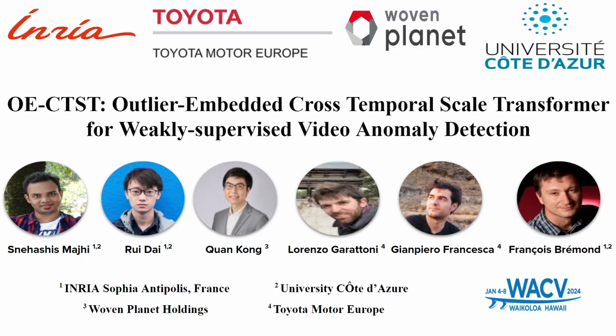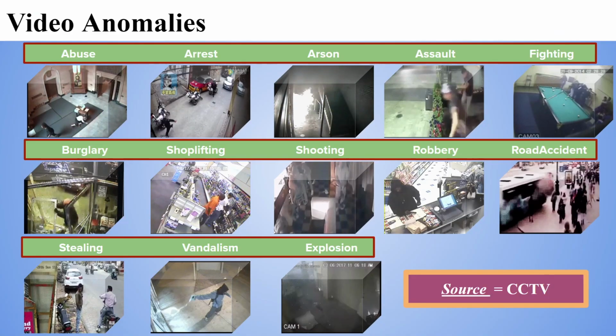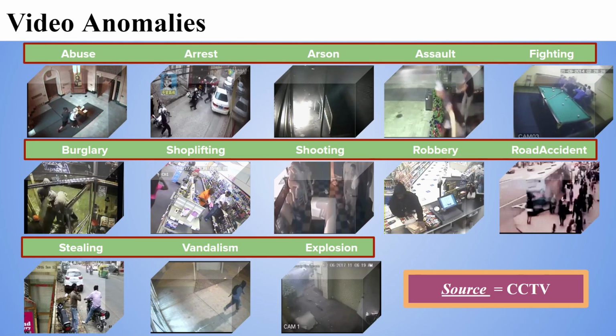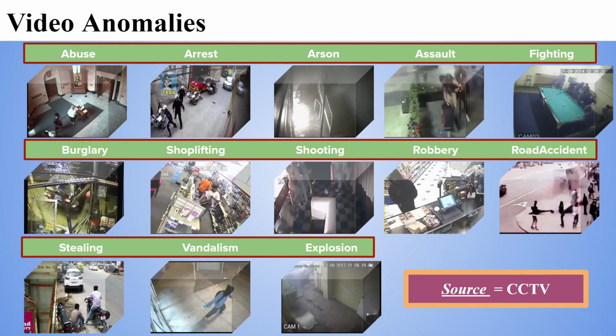I'm going to present our work OE-CTST, Outlier-Embedded Cross-Temporal Scale Transformer for weakly supervised video anomaly detection. In this work, we target to detect real-world complex video anomalies such as abuse, arrest, explosion, road accident, and so on and so forth.